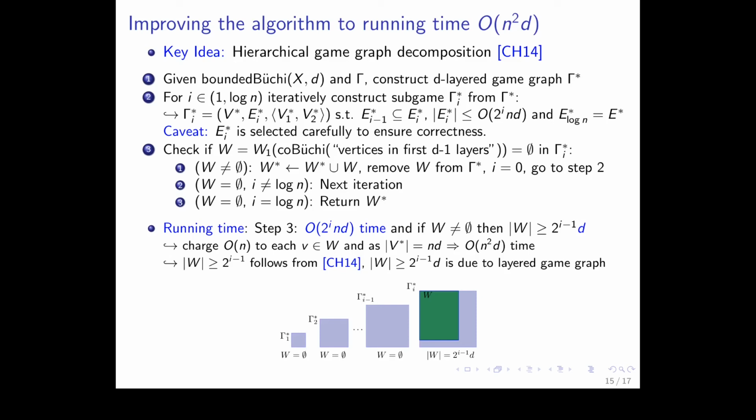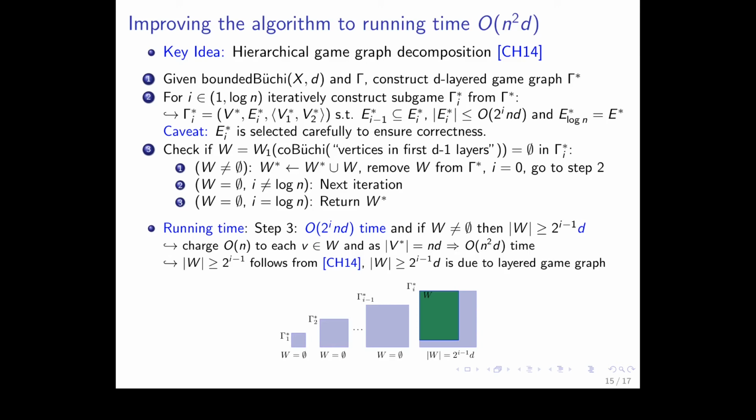So to improve the running time of this algorithm, we used the hierarchical game graph decomposition by Chatterjee and Henzinger in Journal ACM 2014 as a key idea. So we augmented this. Given, again, the bounded Büchi objective and gamma, we first construct the D-layered game graph, gamma star, as before. And then we perform a loop over log n subgames gamma star I of gamma star. And how does this subgame gamma star I look like?